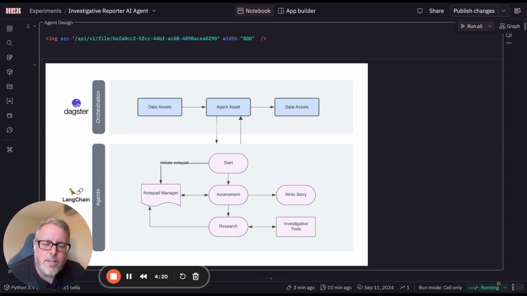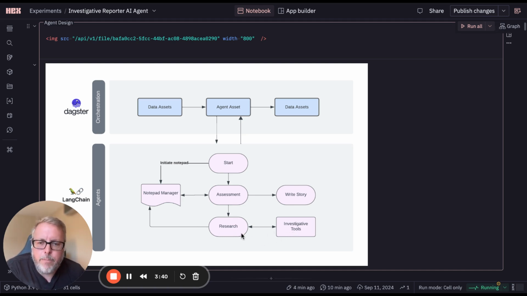So essentially, what I want to do is have an agent that will act as an investigative reporter and just do some fact finding about what is being discussed and provide a summary at the end. So that is the design of the agent itself. Once it gets started, it receives a conversation as a parameter, and then it does an initial assessment of whether it has enough information to write a story about it. If it doesn't, then it starts a process of research